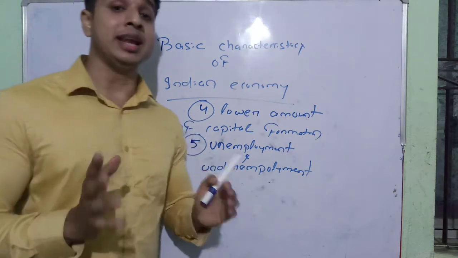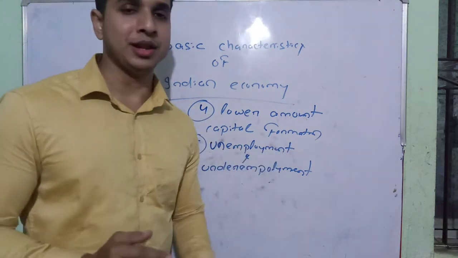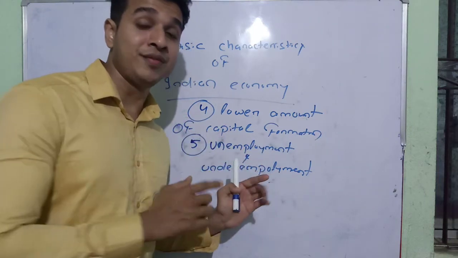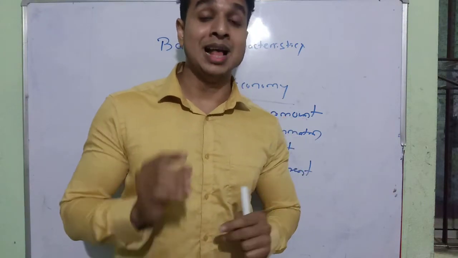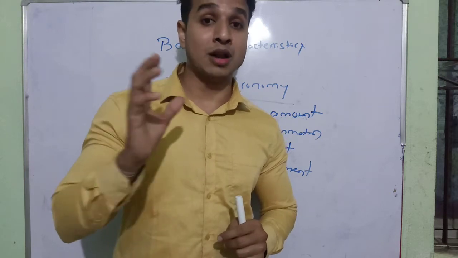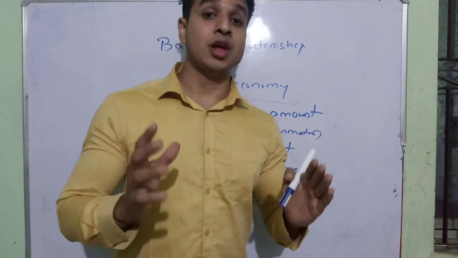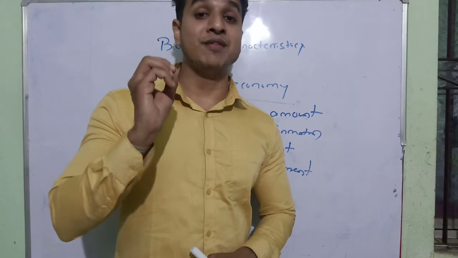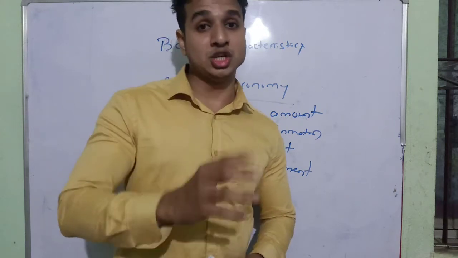India is still suffering from unemployment and underemployment, and that is mainly the result of overpopulation. We know that India has 17.5% of the total world population. Due to this large population, we are suffering from unemployment and underemployment. Every year, about 2 crore people are added to our existing population.